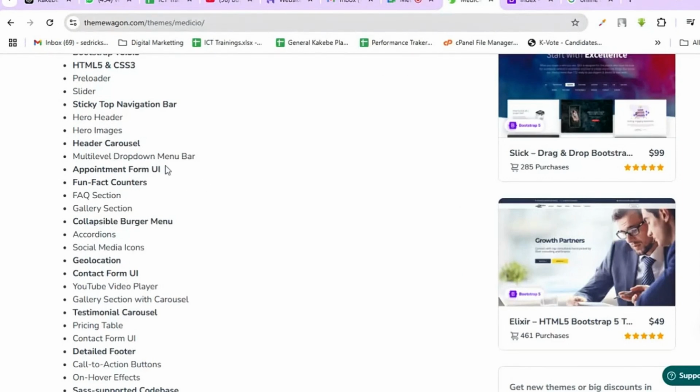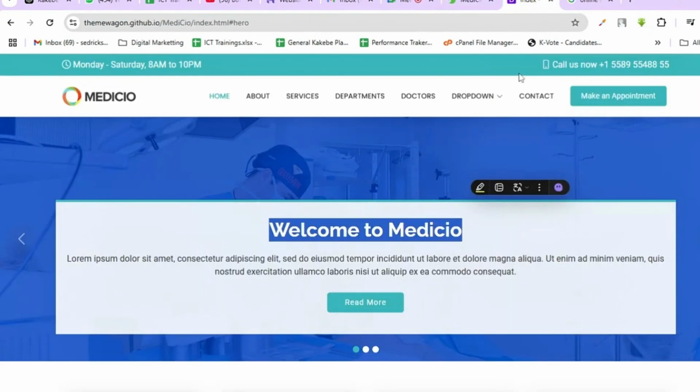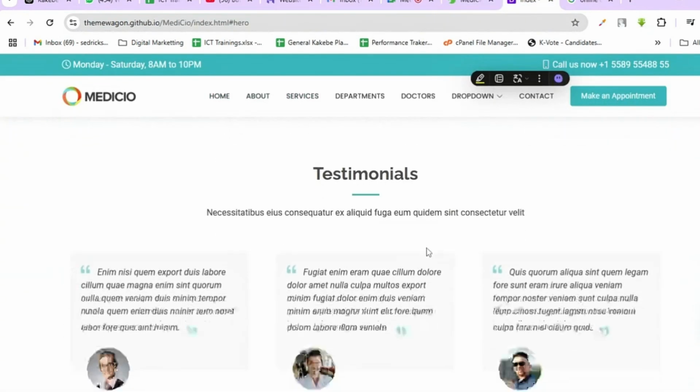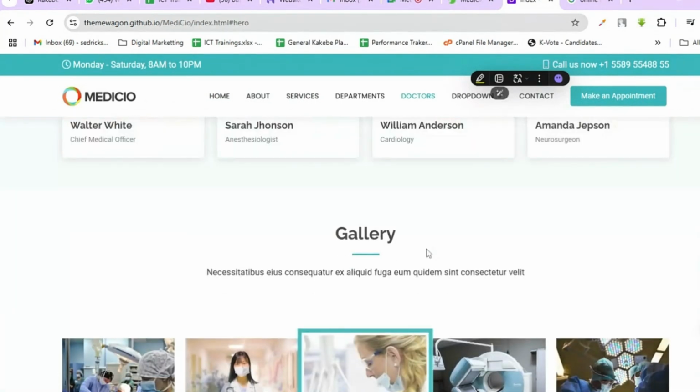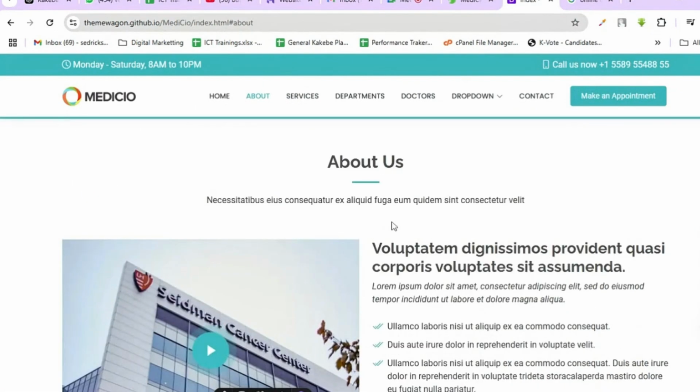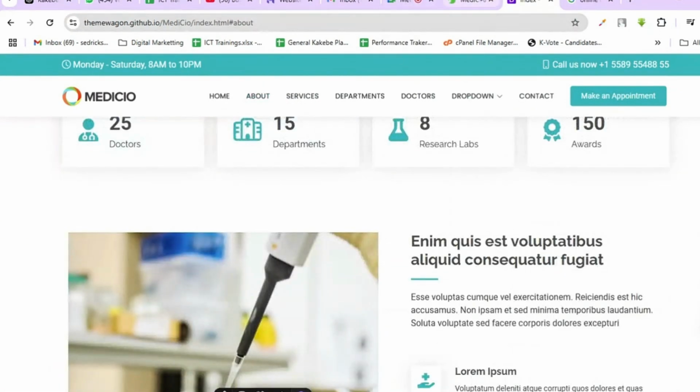It has an appointment form UI. UI means user interface. Fun facts counter. FAQ is the frequently asked questions section. So it has that FAQ section. Let me see where it is. Frequently asked questions. Oh, I don't know where it is even. Maybe about us. It should be somewhere. So these are the features.